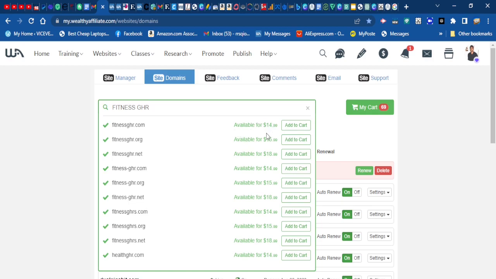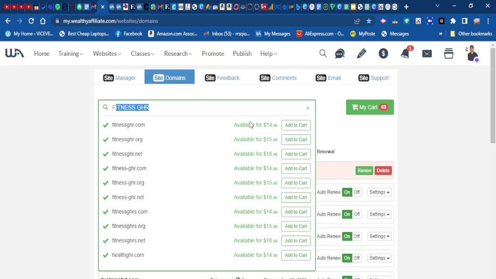It's also going to show you more names that you can choose from. From all these names, I can choose the .org, which is available, or the .com, which is available. It also has some great names with a hyphen, so if you like it, you can pick that. If not, you can leave it and go down to find another one that you want to buy. There is where you can buy your domain.